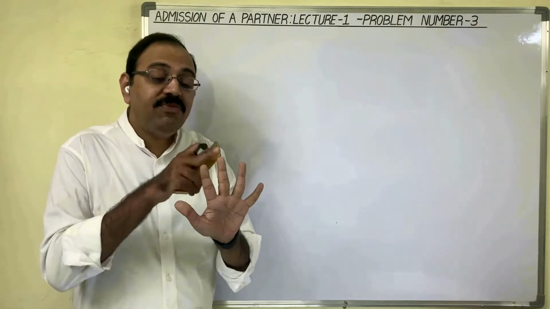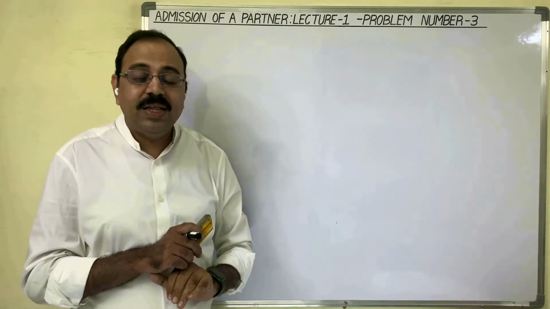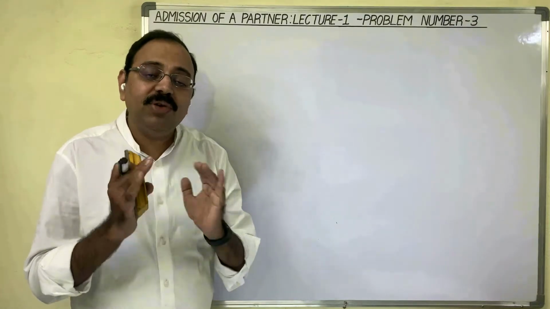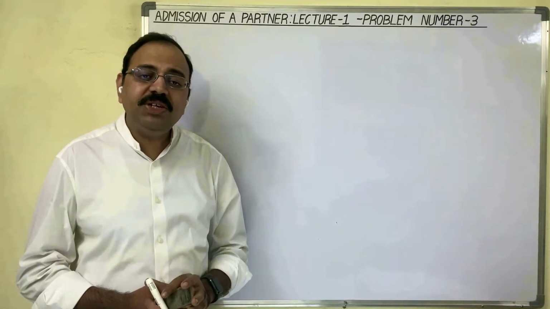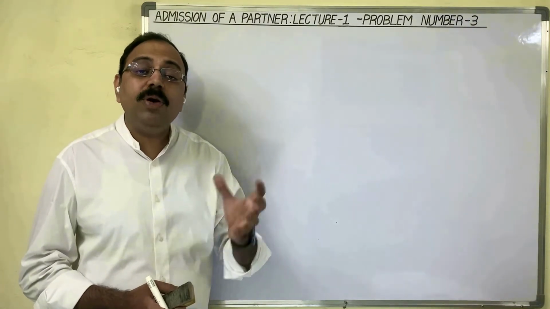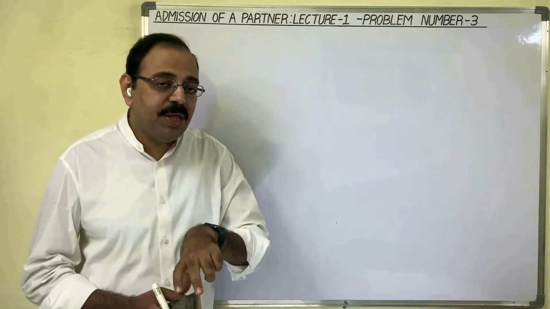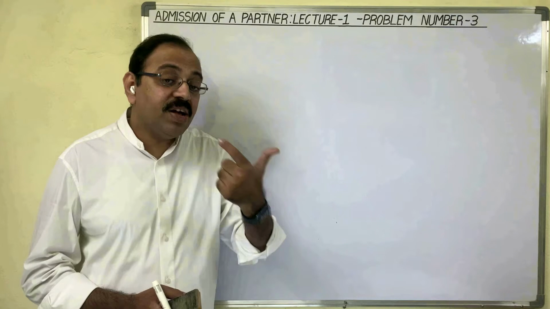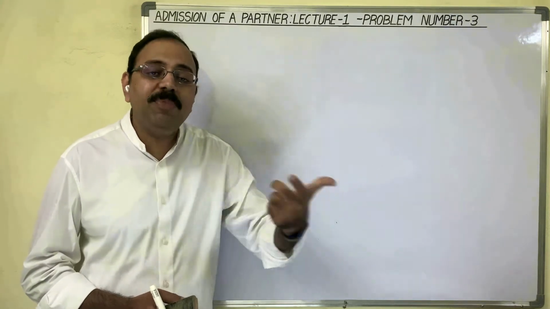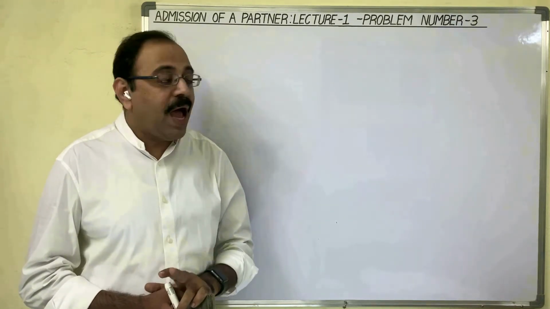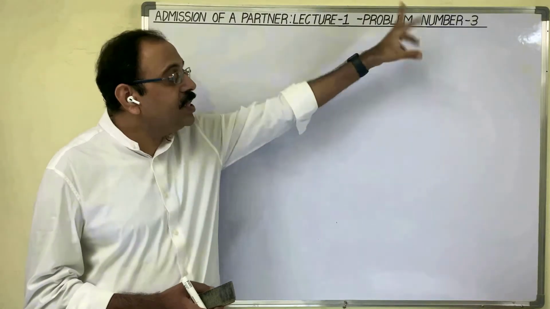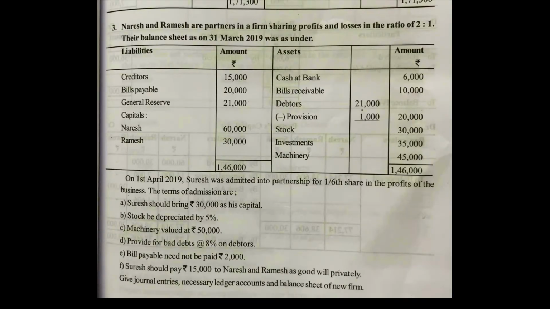So method wise if I explain the problems, then clearly you will understand this goodwill adjustment. In present video, I am going to explain about premium method, first method. In that again 3 sub methods are there. Under them first one, that is goodwill paid privately. Therefore, I am starting lecture 1 with the third problem. Let us see the question first.